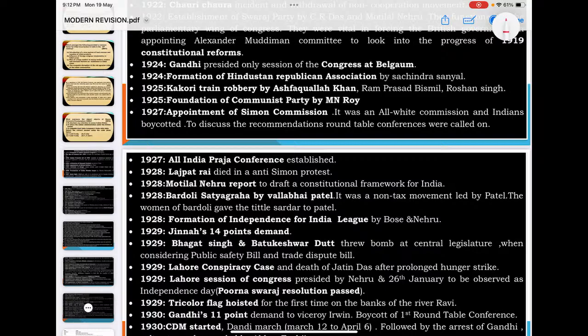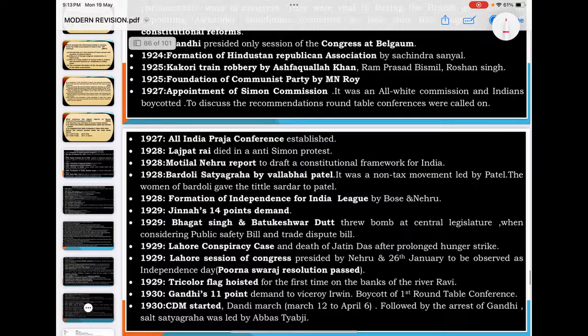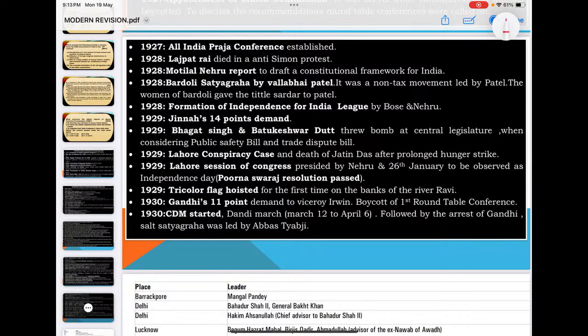1928, Bardoli Satyagraha; 1928, formation of Independence for India League led by Bose and Nehru; 1929, Jinnah's 14-point demands; 1929, Bhagat Singh and Batukeshwar Dutt throw a bomb in the Central Legislative Assembly against the passage of the Public Safety Bill and the Trade Disputes Bill, which were against the interest of Indians. 1929, Lahore conspiracy case; 1929, Lahore session of Congress, Purna Swaraj declared, tricolor hoisted; 1930, Gandhiji's 11-point demand, first Round Table Conference; 1930, CDM started, Dandi March.